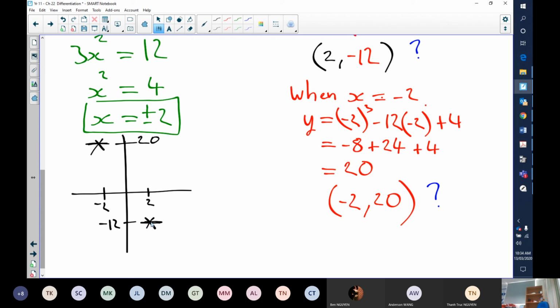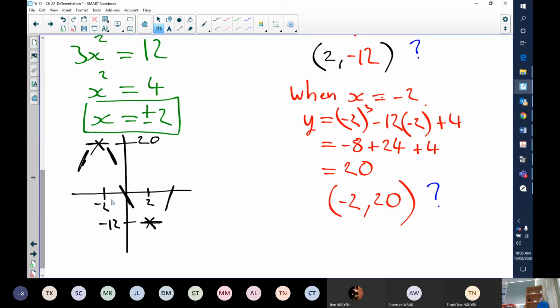Now, if this was a minimum, we would expect this here to have a negative gradient and this here to have a positive gradient. And if this was a maximum, we'd expect this side here to have a positive gradient and this side here to have a negative gradient. Okay, so let's double check that. How do we double check that?